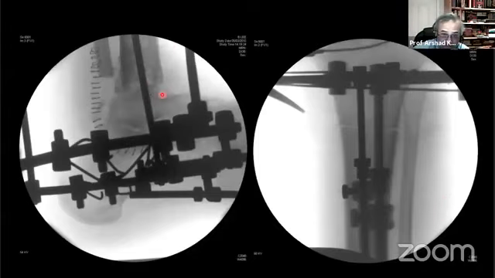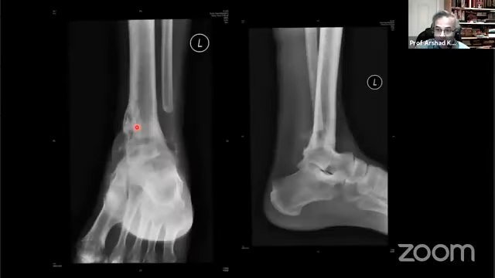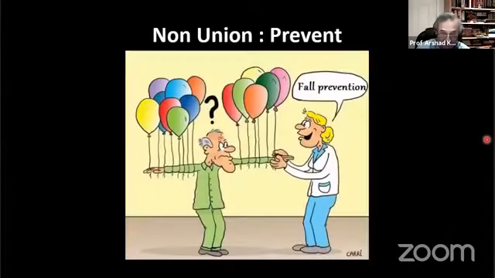And where to position the talus in relation to the tibia. So I use the anterior margin and make sure that I can see Neary's line. I must see the subtalar joint on the lateral to be sure that I've got the foot correct. And this is the gentleman afterwards. So this still remains one of my big challenges. But the most important thing about non-union is preventing them.